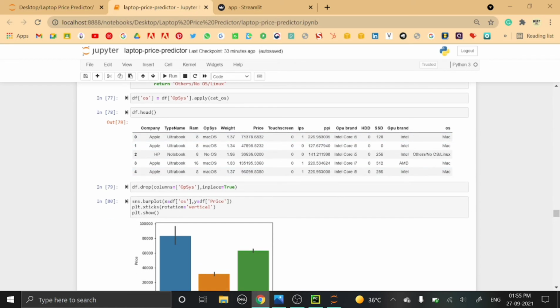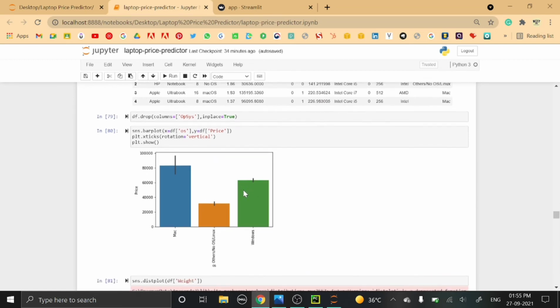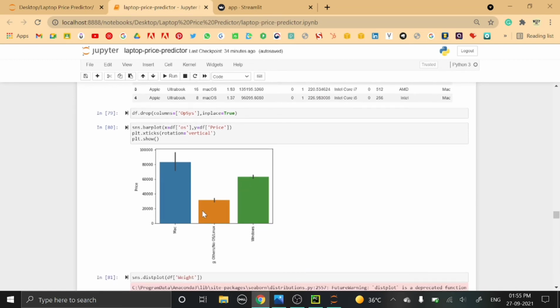Then we have dropped this main column since we have the OS column now. And if we plot the graph of this OS against the price, here you can see that Mac is costlier, it starts from 80,000, and for Windows it ranges between 60,000 to 80,000.